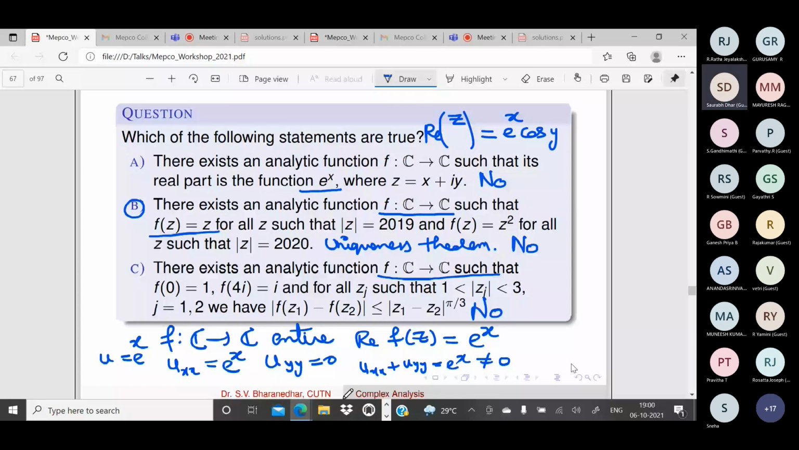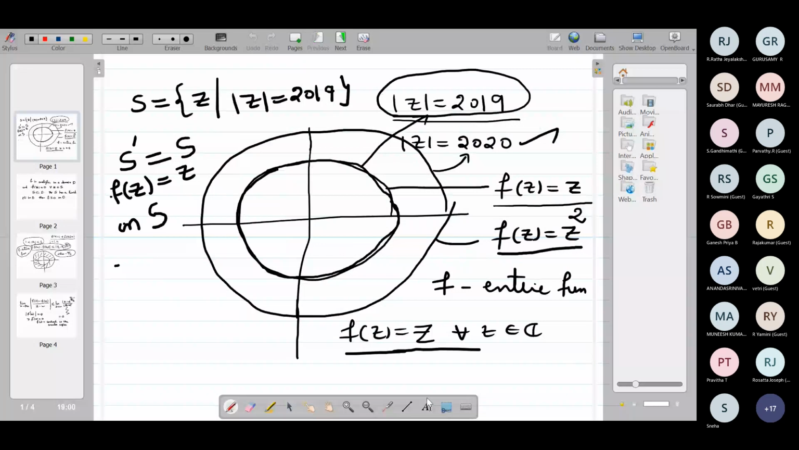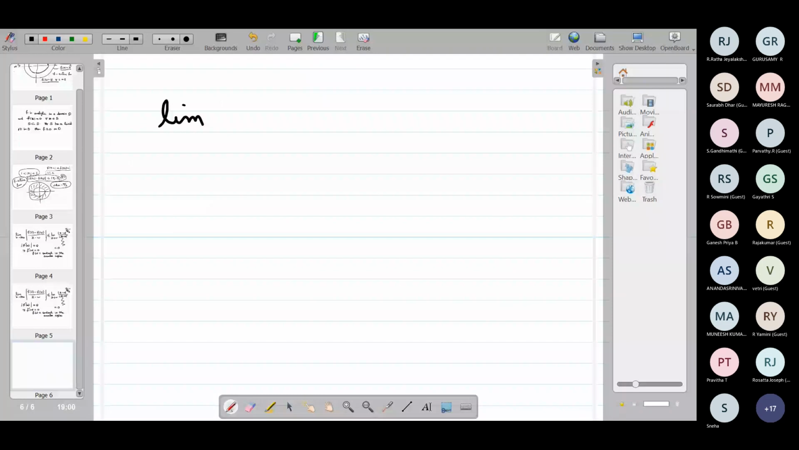Are you okay with this? Yes, sir. Okay. So this is one more definition for the derivative. See, this limit: limit z goes to w, f of w minus f of z by w minus z, this is also equal to f dash of w. This is also a definition for the derivative.